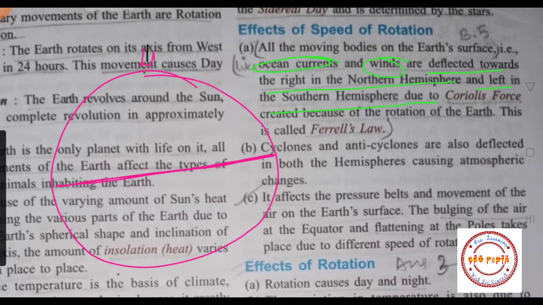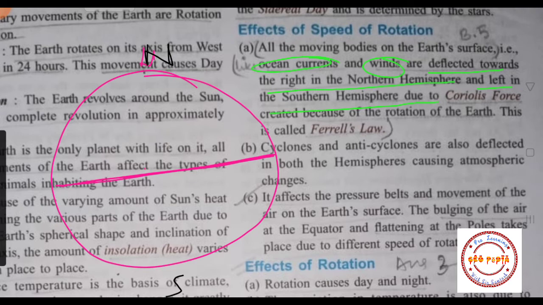So what you got from here, students, is that due to the speed of the rotation, ocean currents, meaning water of the ocean, and winds get deflected towards the right in the northern hemisphere. Okay, this is your northern hemisphere, and they get deflected towards the left in the southern hemisphere, and this is your southern hemisphere. Okay, so let us understand by this.